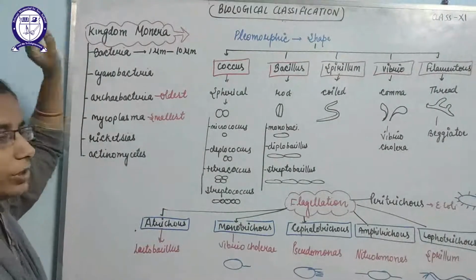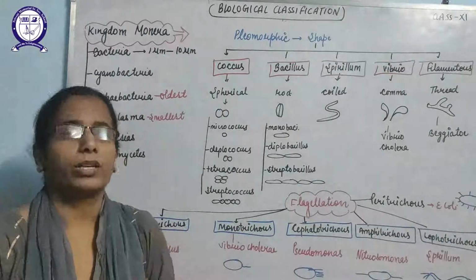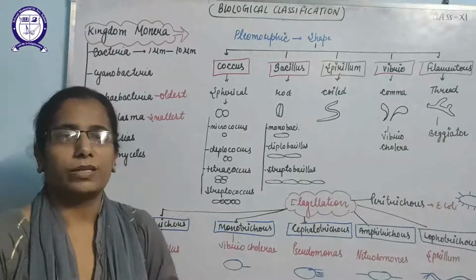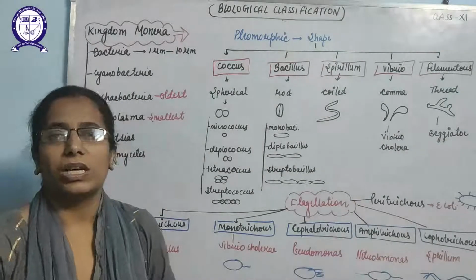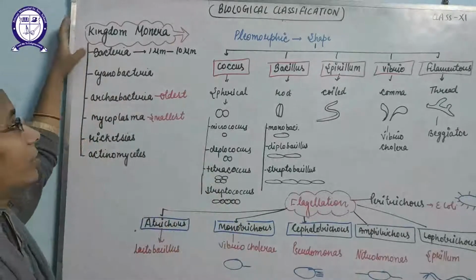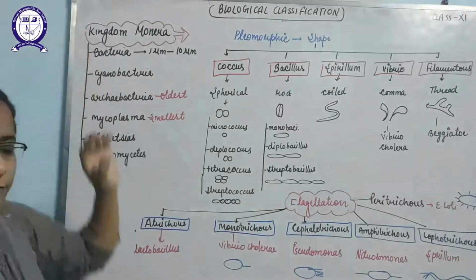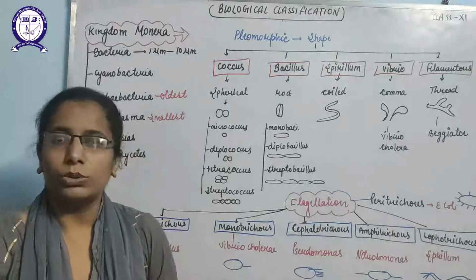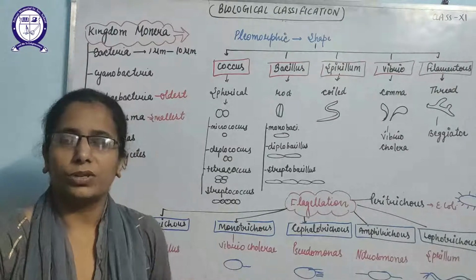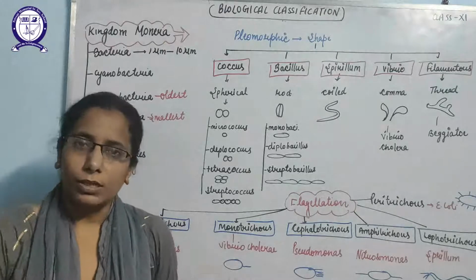Yes, Monera includes all unicellular organisms that are prokaryotic in nature. It must be specified that only the organisms which are prokaryotic in nature are included in the Monera. Yes, these are unicellular organisms. These have a nucleoid instead of a nucleus. That means the genetic material of these organisms does not have a nuclear membrane. That is why they have the nucleoid.